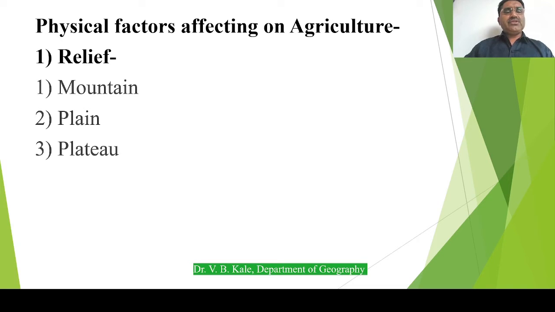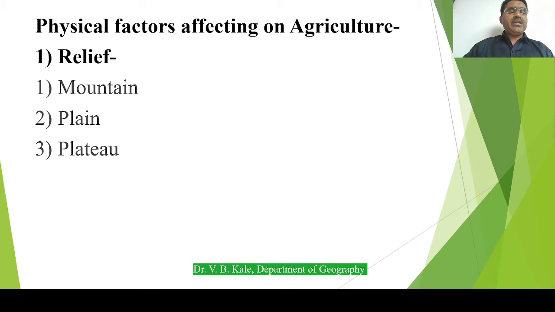If we see the history of agriculture, we come to know that most agriculture was invented in the basins of rivers, and people also preferred the plain area to practice agriculture. This is about the history. And why is plain area important? It is the opposite of the mountain.